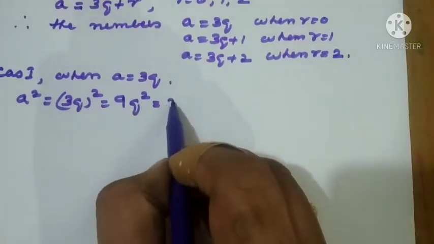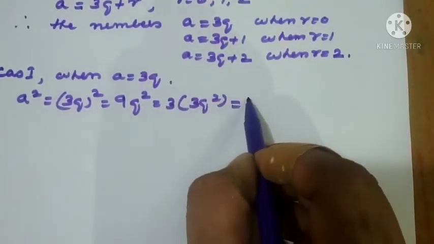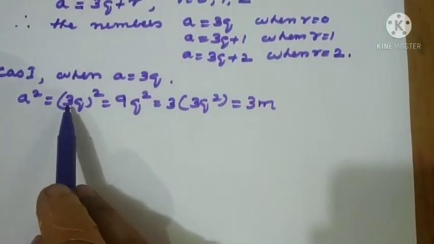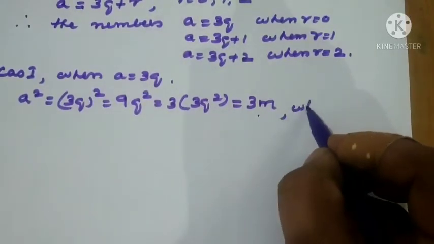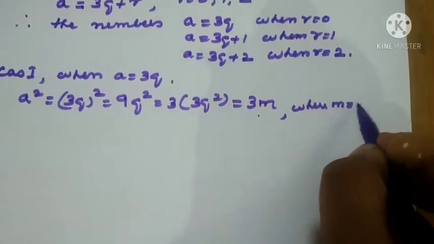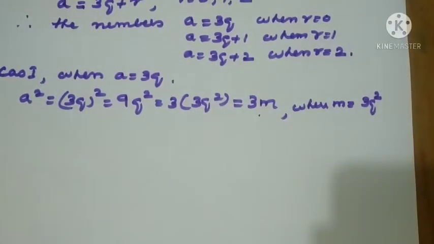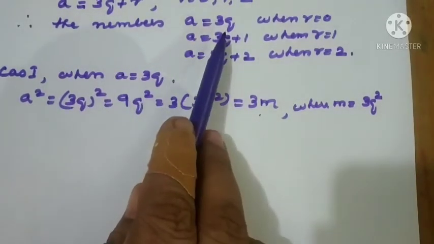So I am taking 3 common, so it will be 3q square here. So let me put 3q square as m. So 3q square we changed to 3m, where m equal to 3q square.